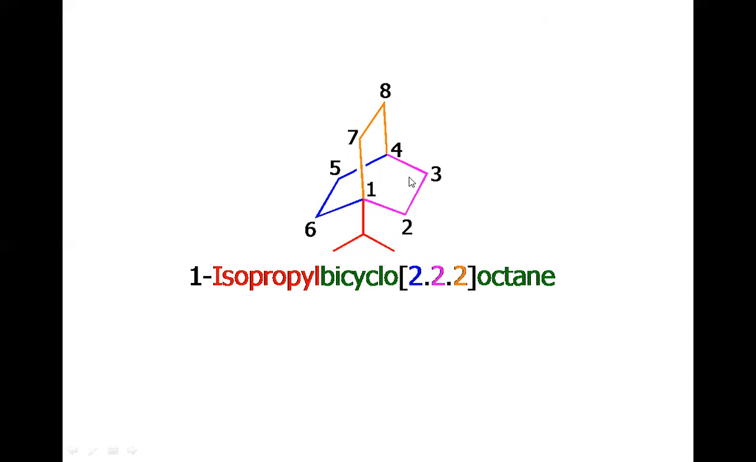Now there are 3 times 2. The first 2 has come from this blue side, because there are 2 carbons between the bridgehead carbons, and the other 2 has come from the right hand side. Again, there are two carbons between the bridgehead carbons, and the third 2 has come from these two, this carbon number 7 and 8, because again there are two carbons between the bridgehead positions, and octane because there are total 8 carbons.